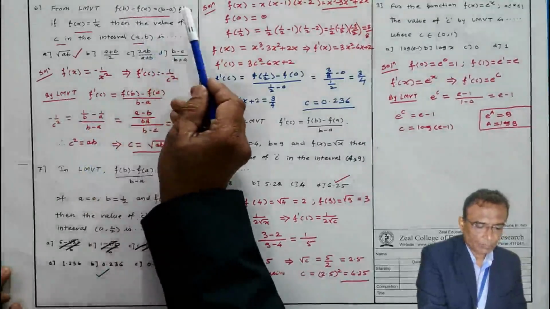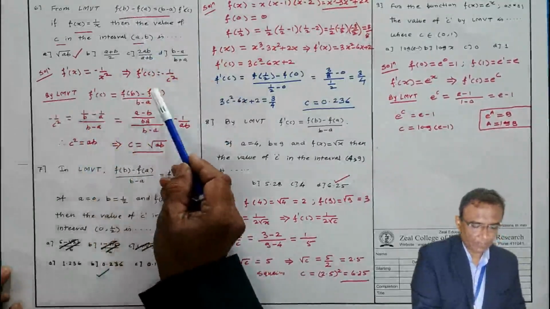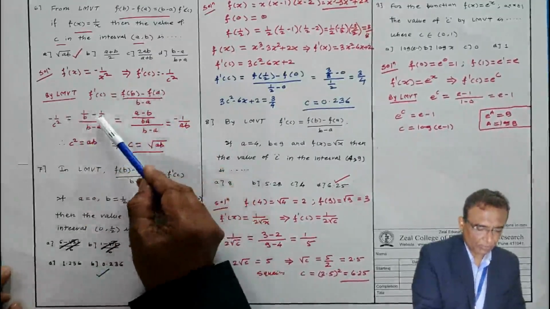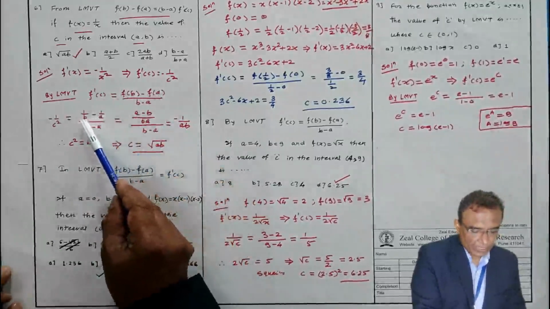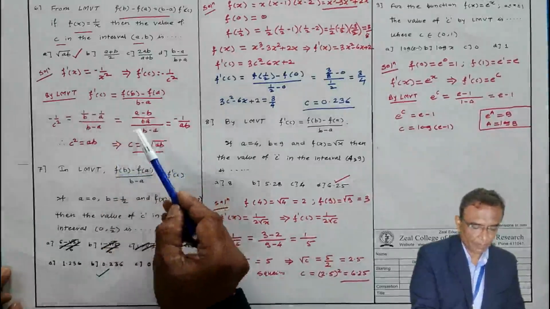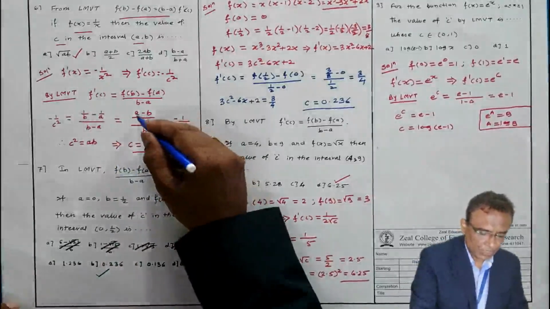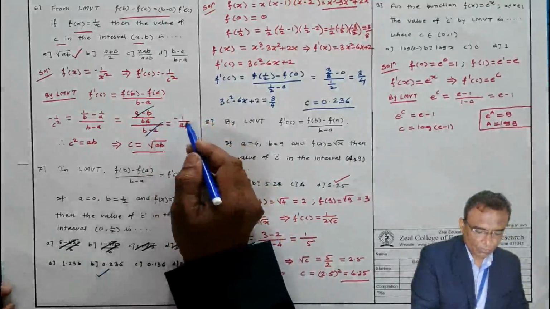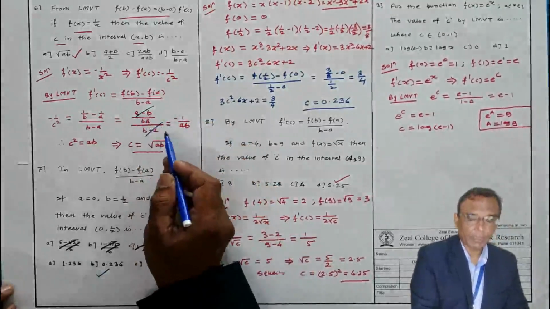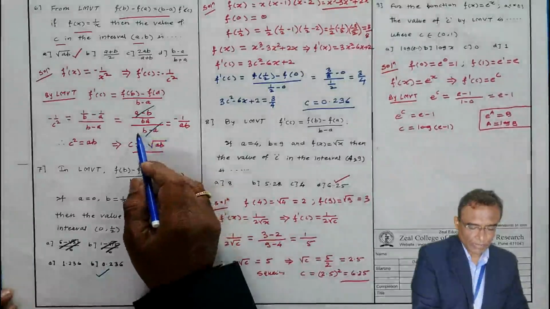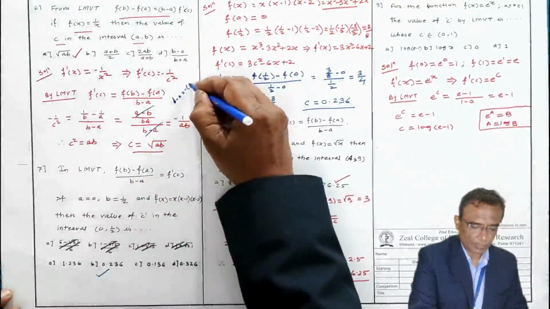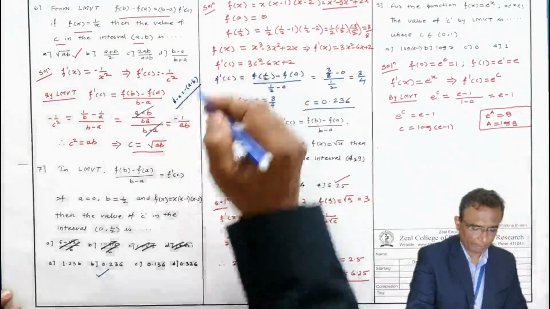This value is f dash c equal to f(b) minus f(a) by b minus a. Lagrange mean value theorem. f(b) value, f(a) value, b minus a as it is. Take LCM here, b into a is LCM, cross product we have to write here, a minus b by ab by b minus a. Minus sign remains, therefore minus of 1 by ab will be there, because a minus b and b minus a I am going to cancel, and a minus b you can write as minus of b minus a, that's why I have written it directly.